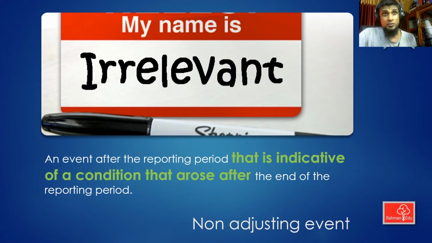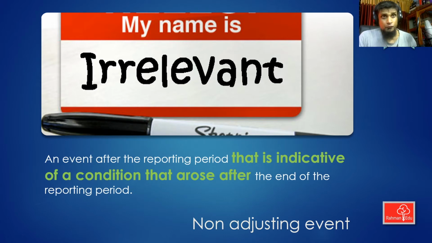Once again, the auditor detected a fraud in 2020, but the fraud was committed in 2020, not on or before 31st December 2019. So the condition arose after the reporting period end. Then the event will be called a non-adjusting event.